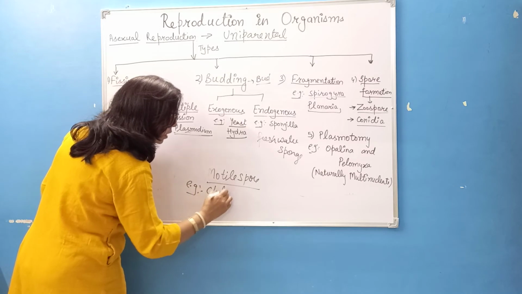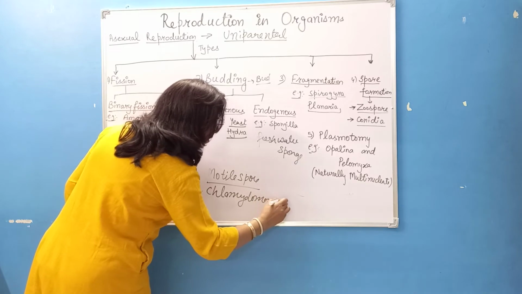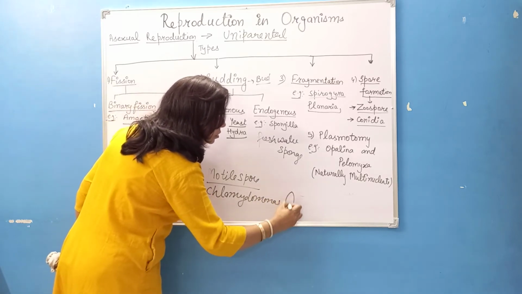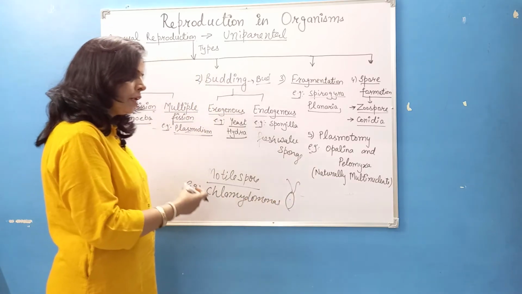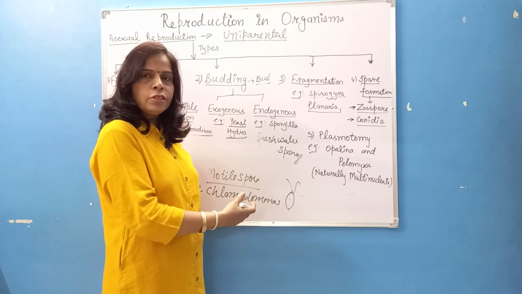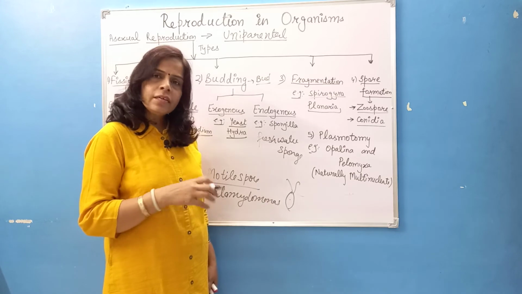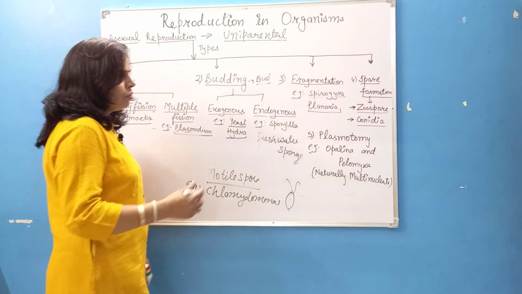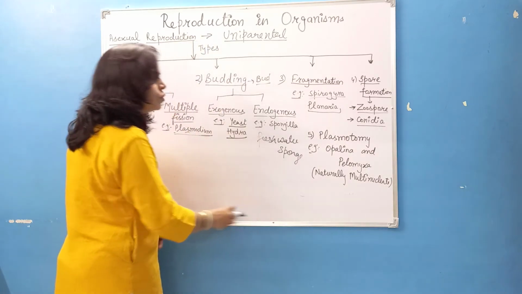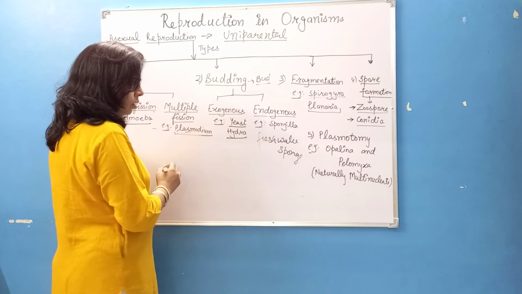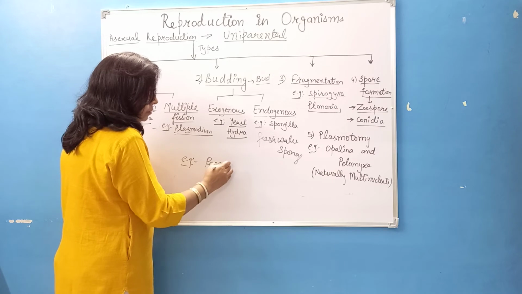Chlamydomonas. In Chlamydomonas, these are the small structures which bear flagella. They are released from the body of the parent Chlamydomonas, and wherever they fall, they will give rise to a complete organism after reaching favorable conditions. And here we can also take another special structure, conidia. Conidia are chains of spores. Conidia formation we can see in the fungus Penicillium.